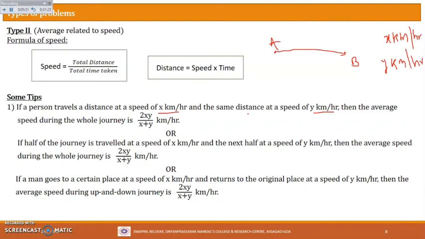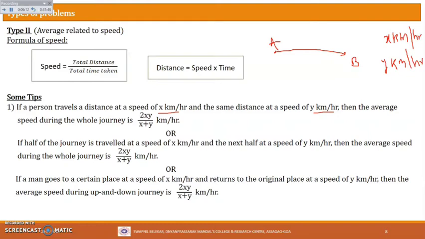So the average speed during the whole journey will be: you multiply the two speeds and multiply by 2, and divide by the sum of the two speeds. This will be the answer.